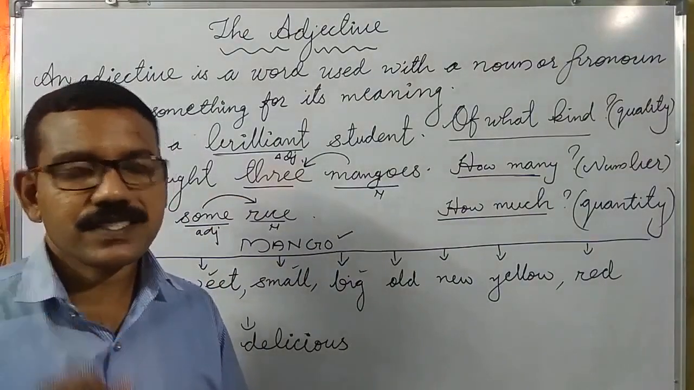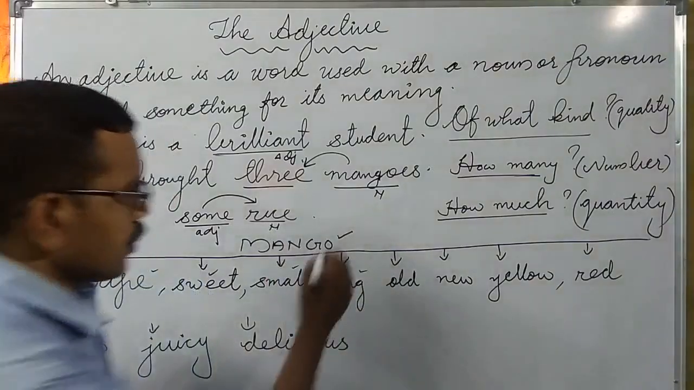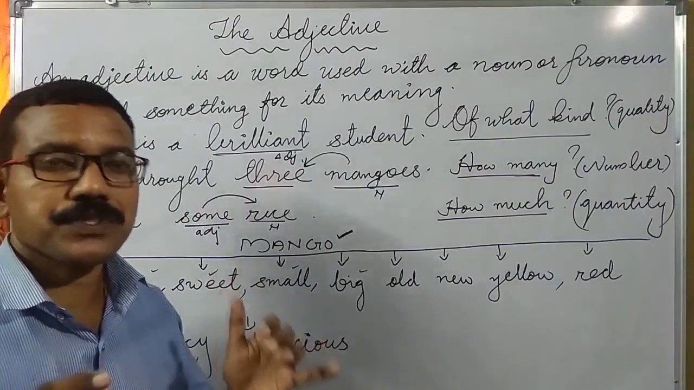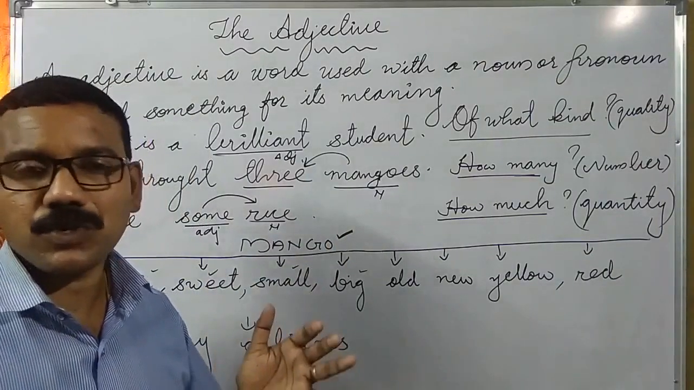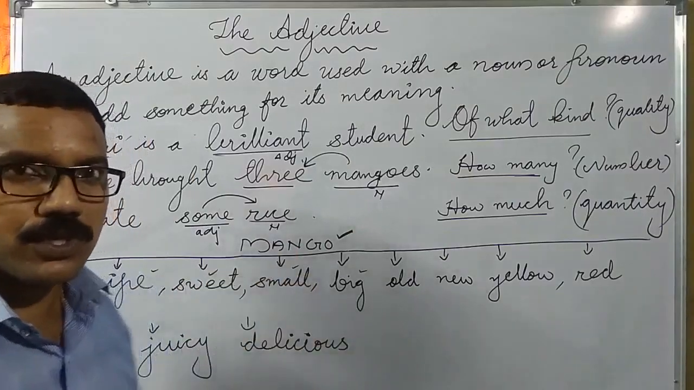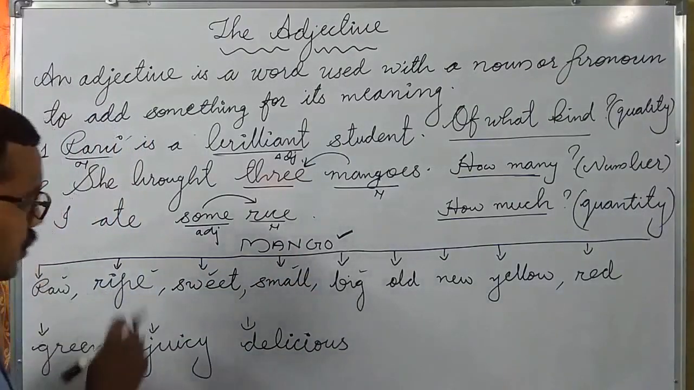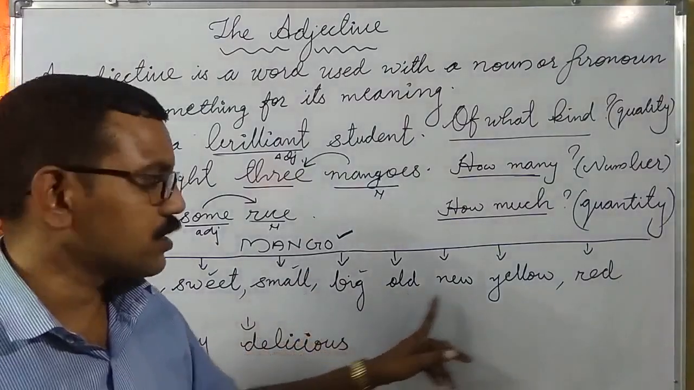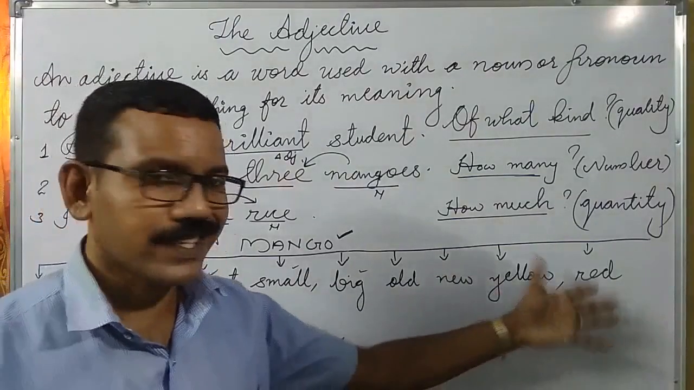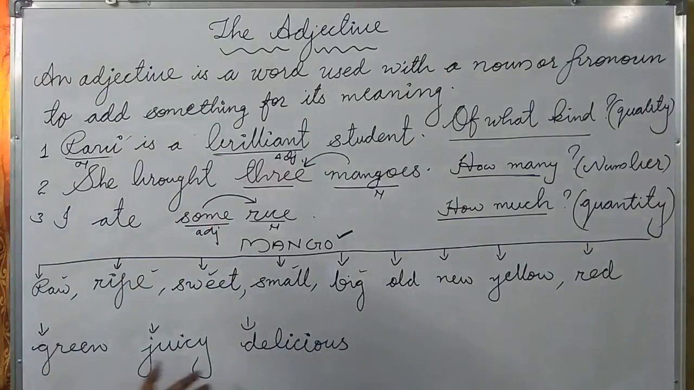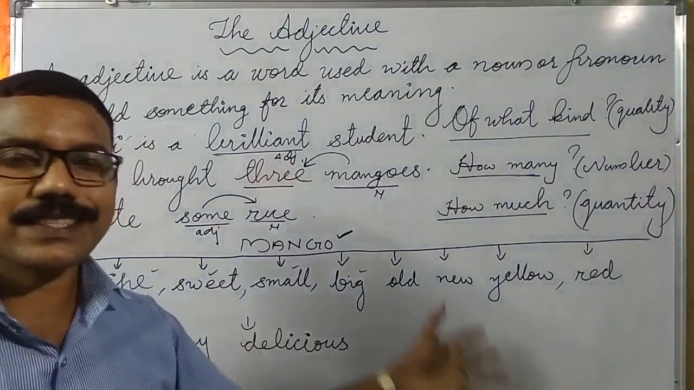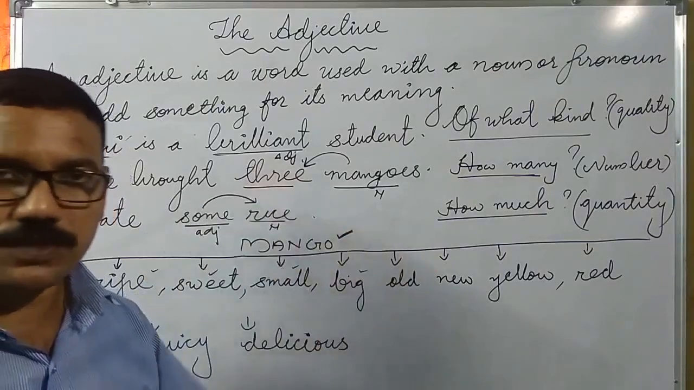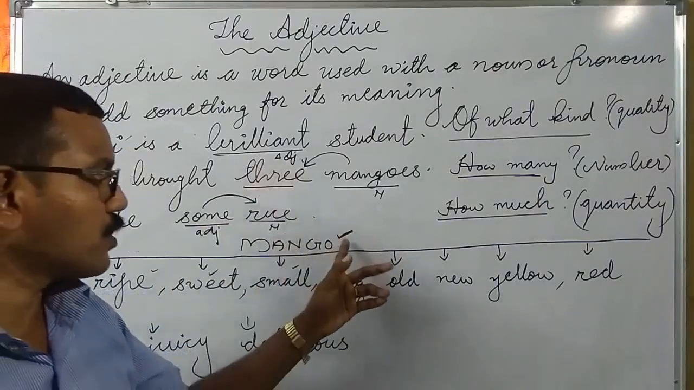Look at the board. We can see one noun on the board. Mango is the noun. Can you modify this noun by using some adjectives? I have written some adjectives on the board. Raw, rich, sweet, small, big, old, new, yellow, red, green, juicy, and delicious. These are the adjectives I have written on the board. By using these adjectives, we can modify the noun mango.